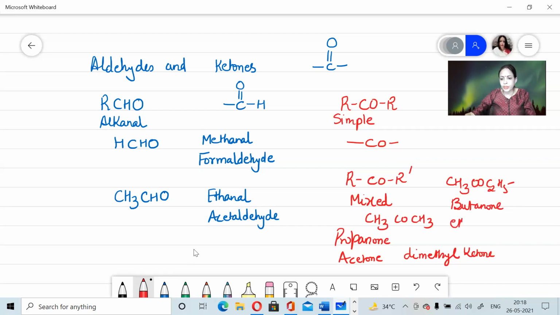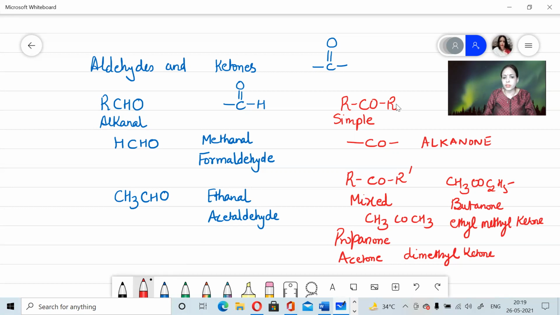So it will be ethyl methyl ketone. Therefore, the IUPAC nomenclature for a ketone, whether it is simple or it is mixed, it is alkanone. This is the IUPAC nomenclature for aldehyde and ketones.